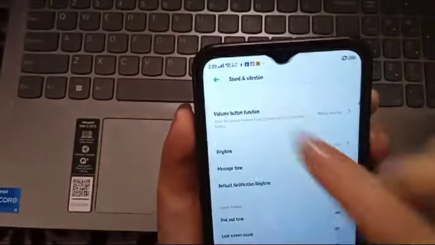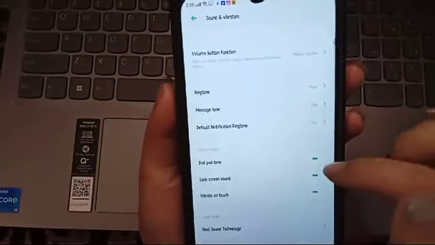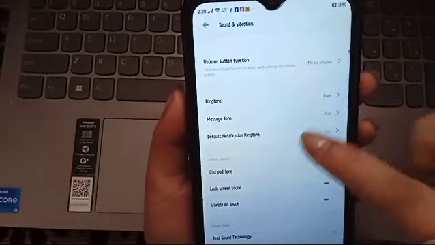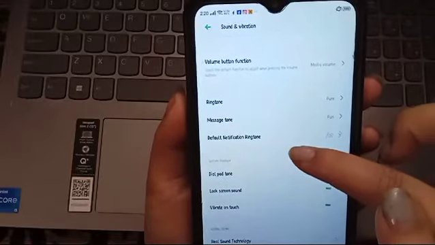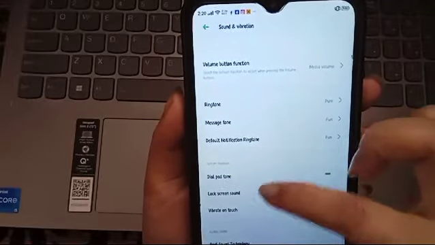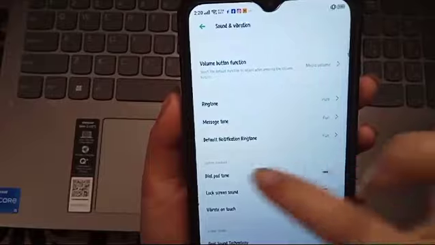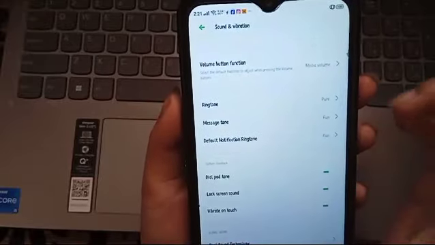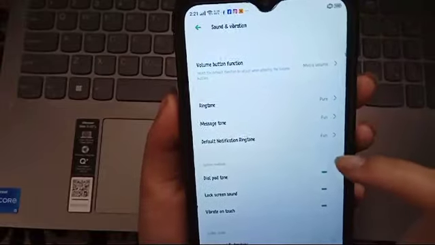Here's the ringtone, so it is from sound and vibration, the ringtone. So for custom ringtone, here is also your default notification ringtone and message tone.